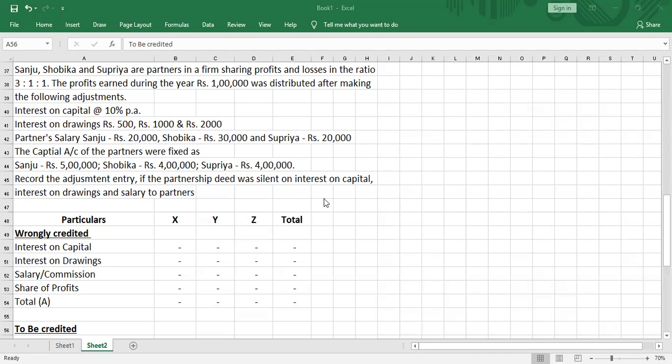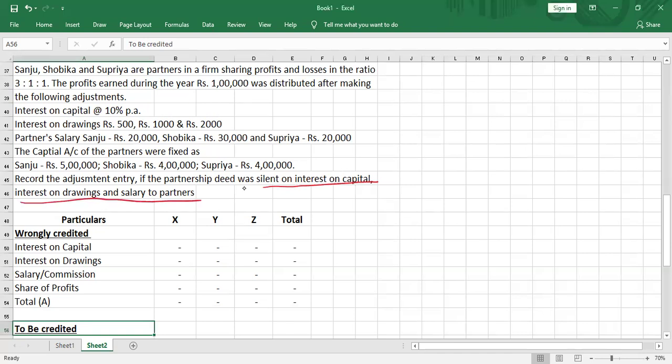Partner salary for Sanju is 20,000, Shobika 30,000 and for Supriya 20,000. The capital accounts of the partners were fixed as Sanju 5 lakh, Shobika 4 lakh and Supriya 4 lakh. Record the adjustment entry if the partnership deed was silent on interest on capital, interest on drawings, and salary to partners.